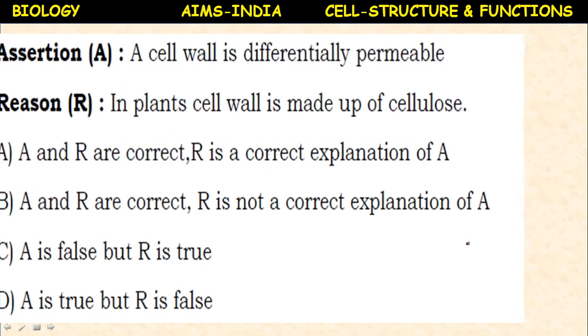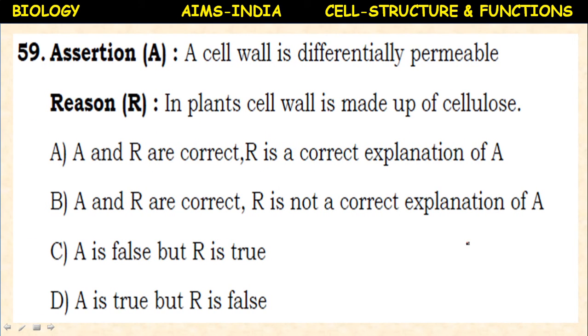Next, assertion: a cell wall is differentially permeable. Reason: in plants, the cell wall is made up of cellulose. So here the assertion seems to be somewhat wrong, but the reason may be correct, though it is not correctly explaining the assertion.